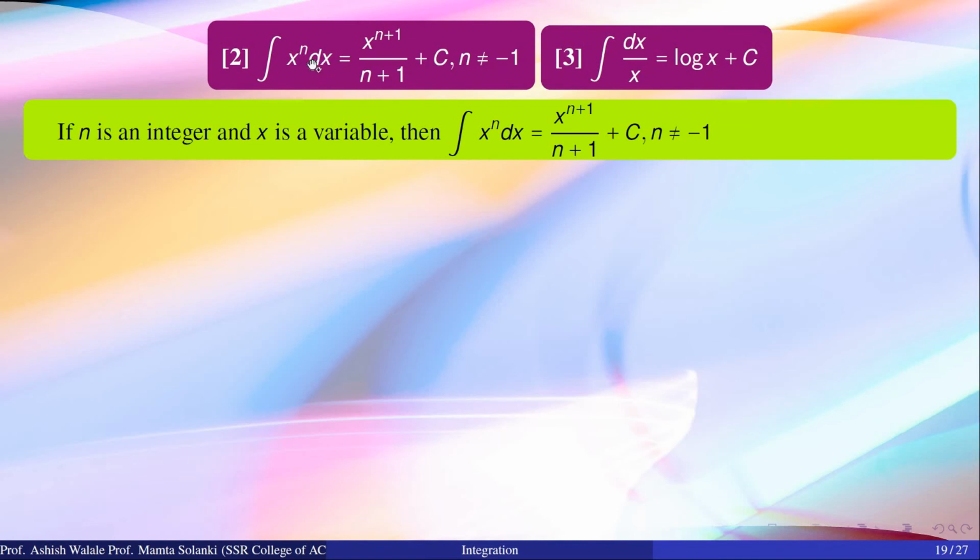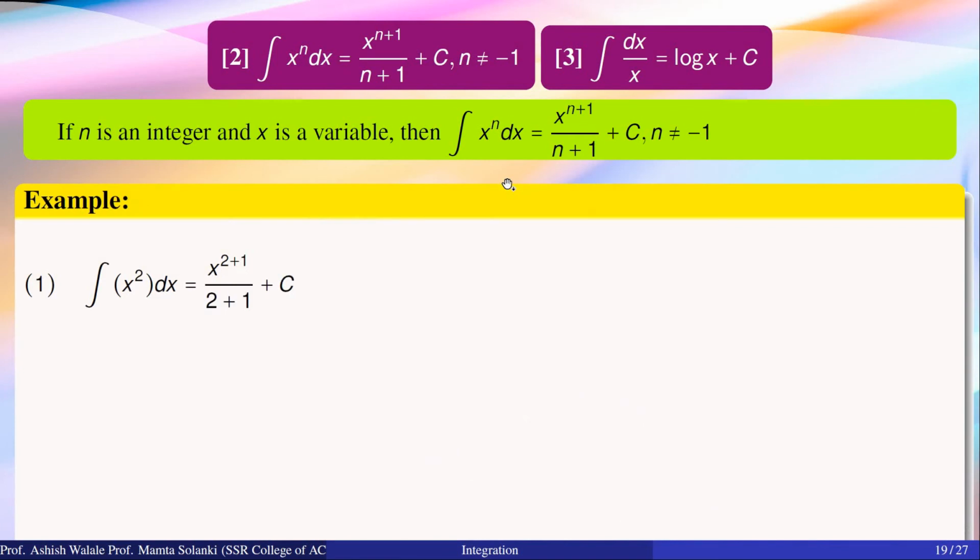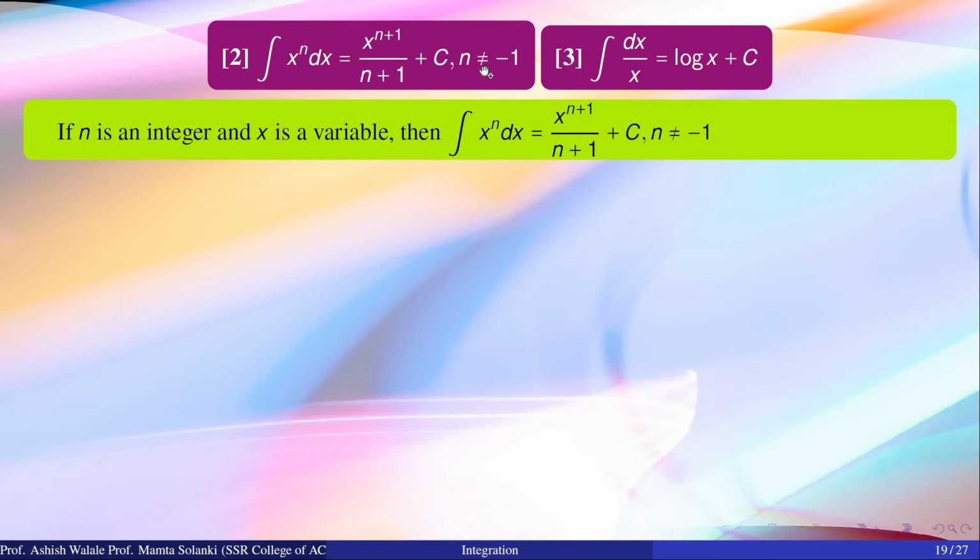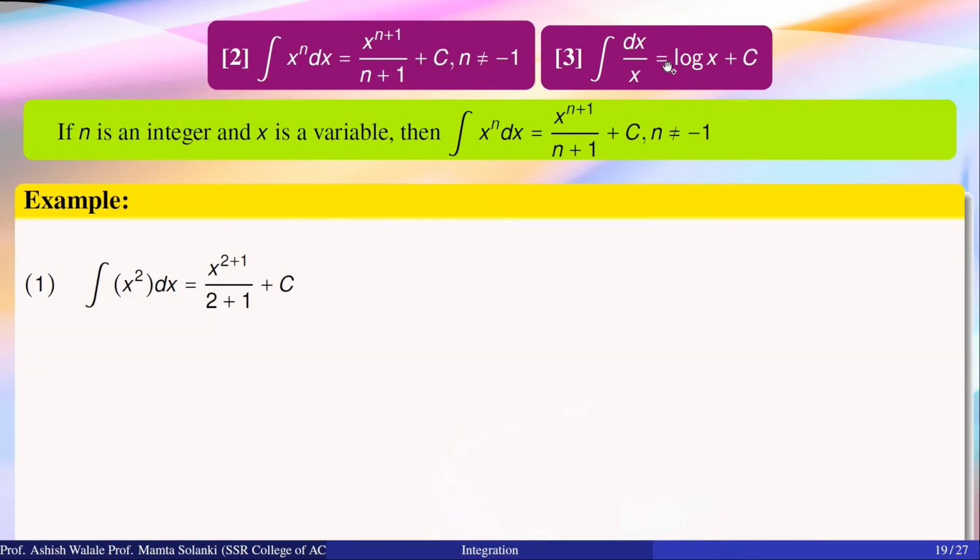Okay, next formulas: integration of x raised to n dx and integration of 1 upon x dx. Consider this example. So what is the difference between these two formulas? Whenever n has a value not equal to minus 1, we apply the second formula, and whenever n is equal to minus 1, that means x raised to minus 1, which is equal to 1 upon x, we apply this third formula.